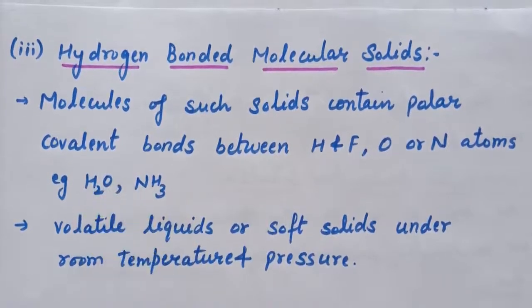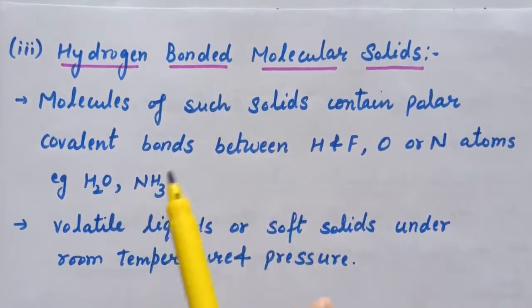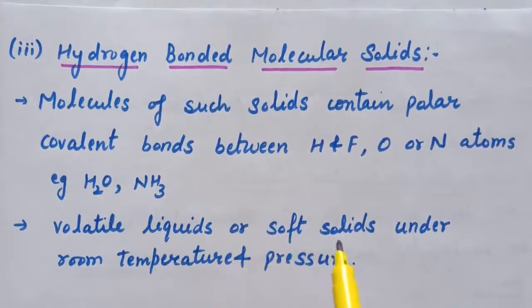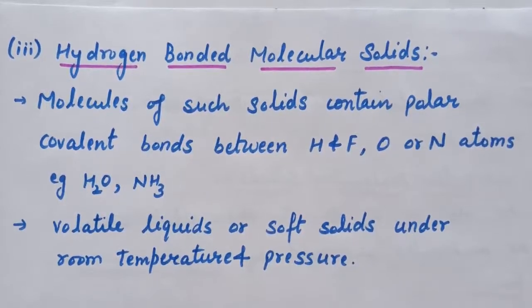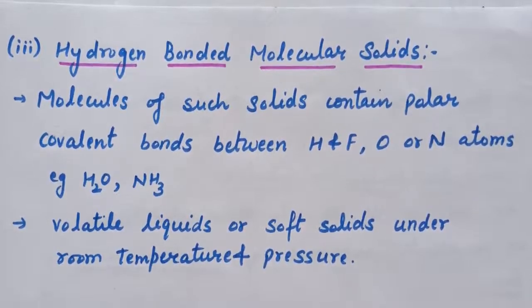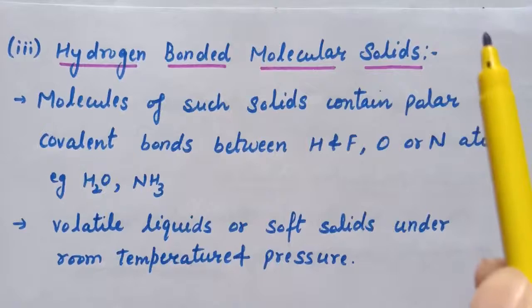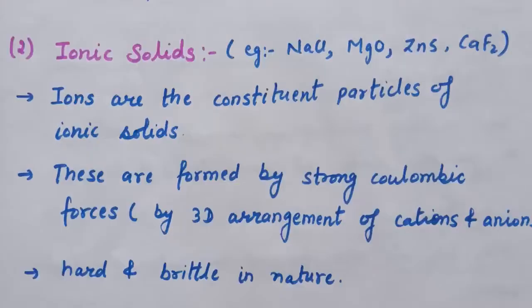So strong hydrogen bonding binds the molecules of such solids, and they are volatile liquids or soft solids under room temperature and pressure. So molecular solids are divided into three types: non-polar molecular solids, polar molecular solids, and third is hydrogen bonded molecular solids. Now the next type of crystalline solid is ionic solid.